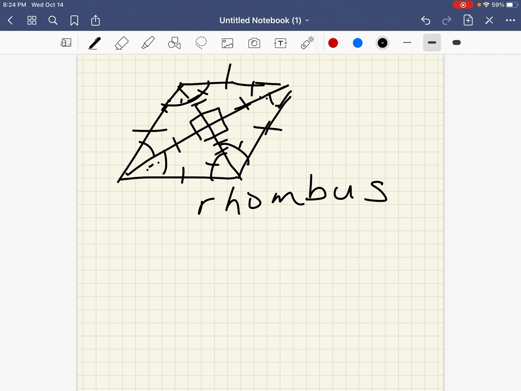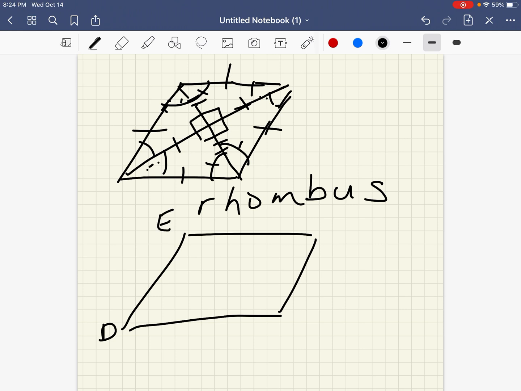All right, so bottom of page 178, we have this drawing. And it says DEFG is a rhombus. The measure of the reflex angle is 280. So this angle outside here is 280.